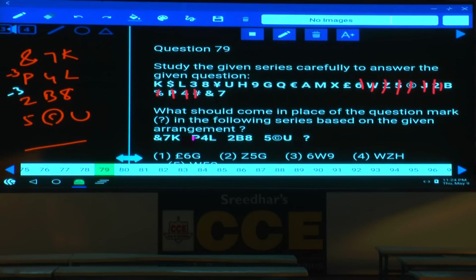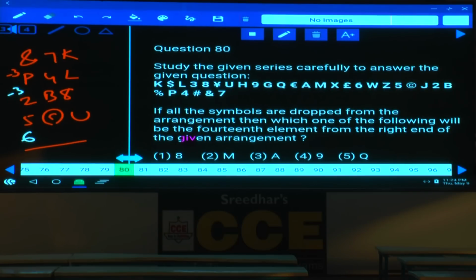5, 1, 2, 3, 1, 2, 3, 6 is the first element. Are you following this one or not? As 6 is the first element here, among the given choices, the first letter 6 is given in only one choice, hence no need to work for the remaining. Choice 3 is the answer. Done with this? Then question number 80.